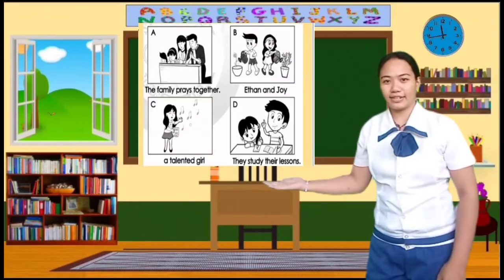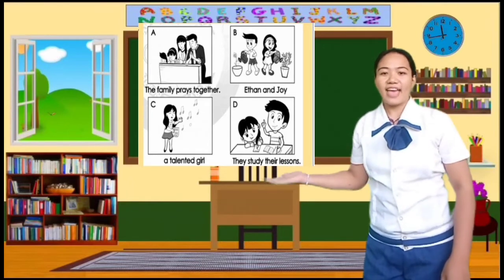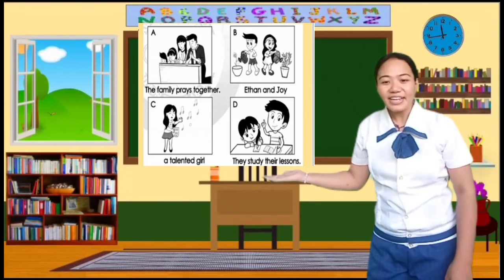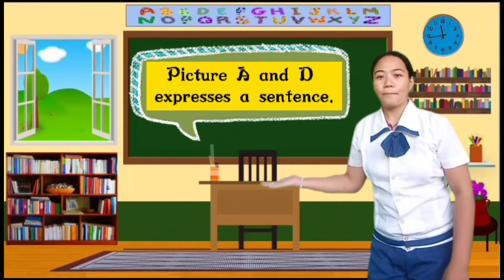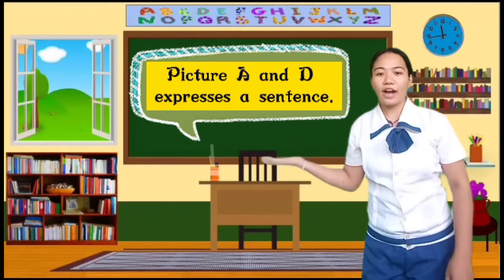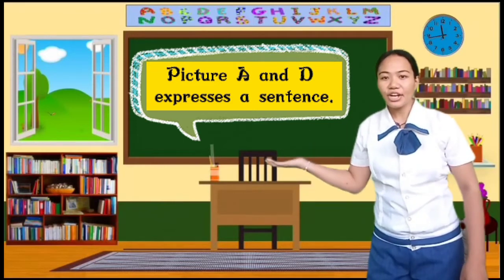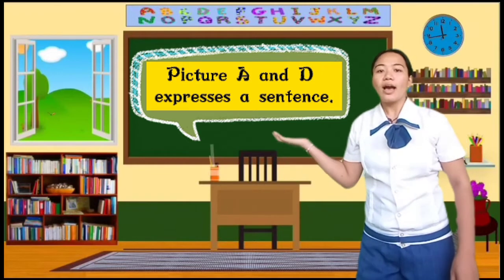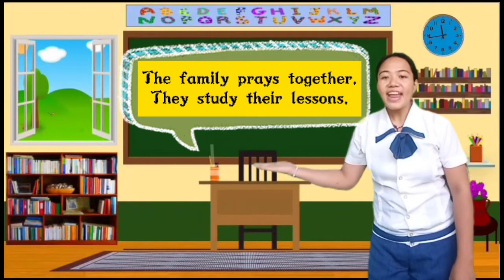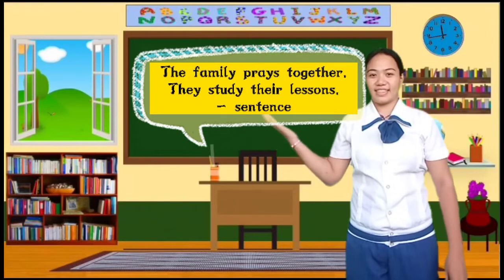Let's go back to the 4 pictures I have shown to you. So here. So, which group of words expresses a sentence? Picture A and D. Because picture A and picture D are showing a complete thought. It also starts with a big letter and ends with a period. The family prays together and they study their lessons. So they are called sentences.